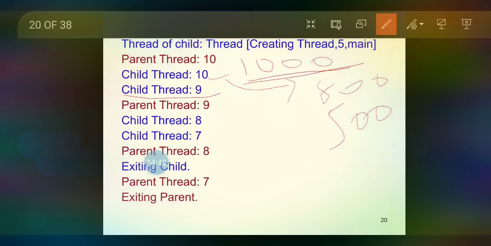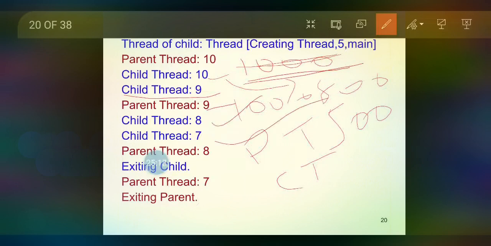After that, when the child thread is awakened, in the meantime the parent thread is also awakened because the 1000 milliseconds will be over. So now the parent thread will start its execution and print the value 9, and then again the parent thread will sleep for 1000 milliseconds, and now again the child thread will execute 2 times, and the same process will be continued till the loop stops its execution.